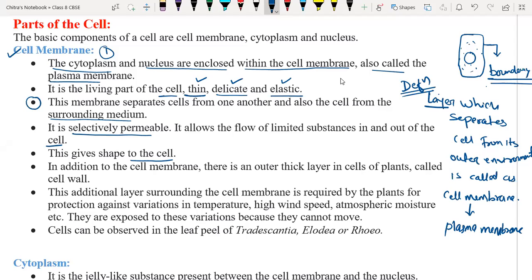So in addition to the cell membrane, there is an outer thick layer in case of plant that is called the cell wall, beta. I'm asking one question to you all. What is the main function of cell wall in plant cell? Anyone have any idea about the cell wall? Harshita, Abhinav, Ayush, Divyesh, Manideep, any idea, beta?